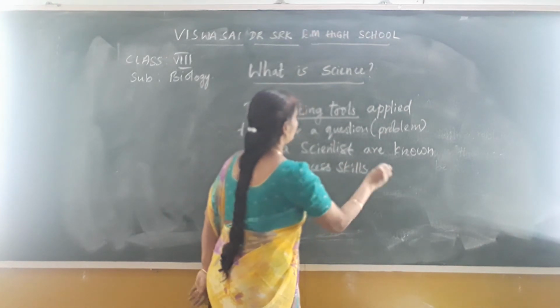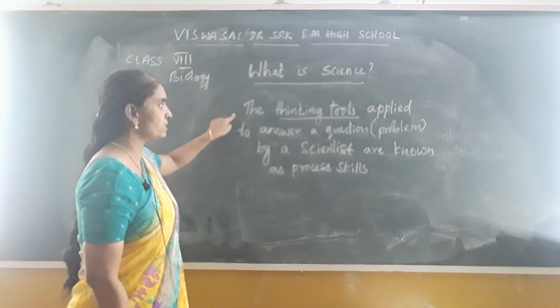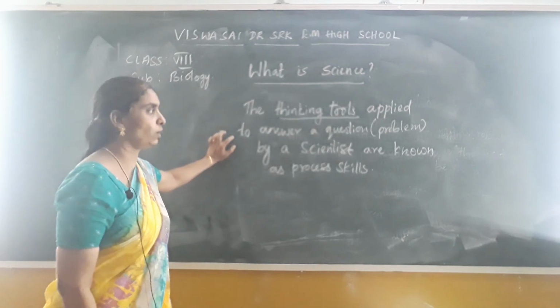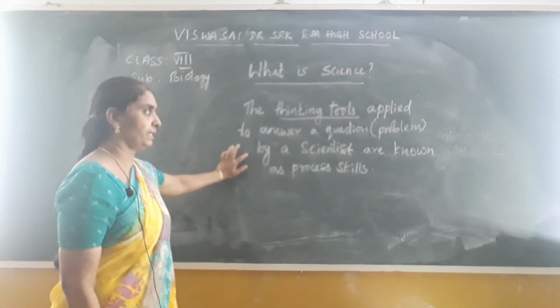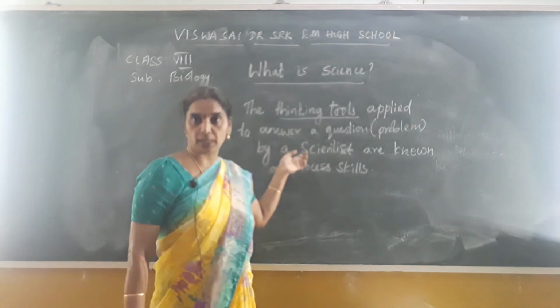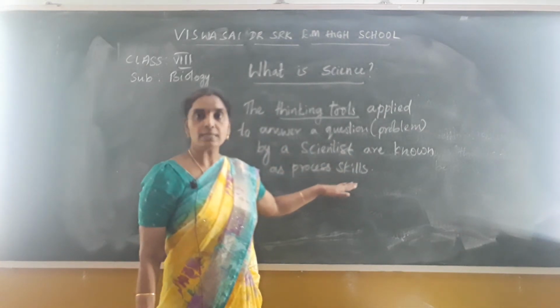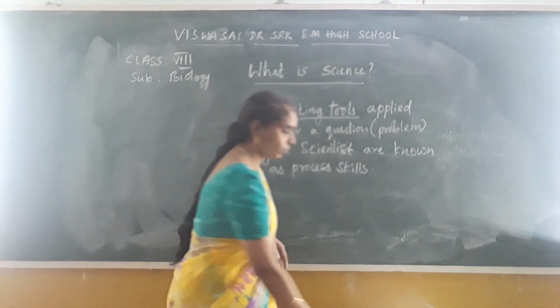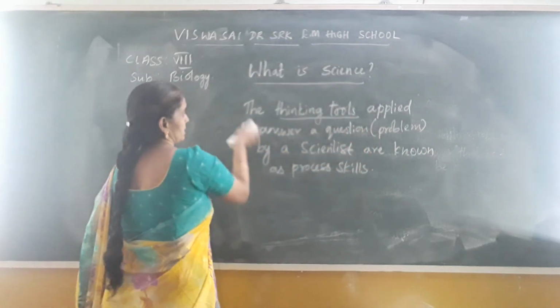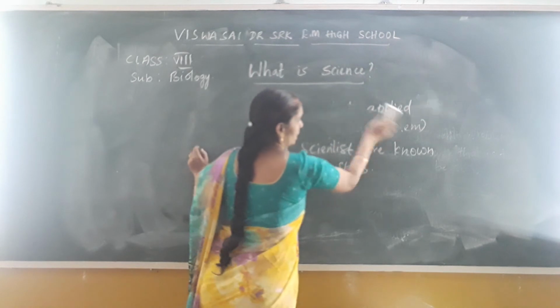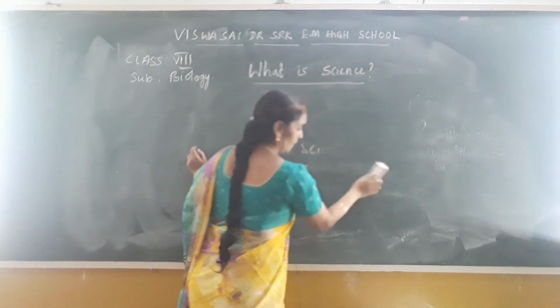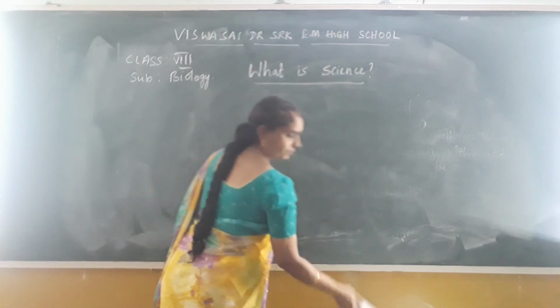Once again I repeat, children, the thinking tools applied to answer a question or a problem by a scientist in doing an experiment or anything are known as the process skills. Okay, children. So the various process skills, I will tell you once again. Now you are seeing the process skills.